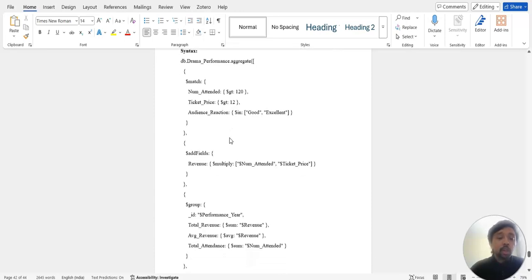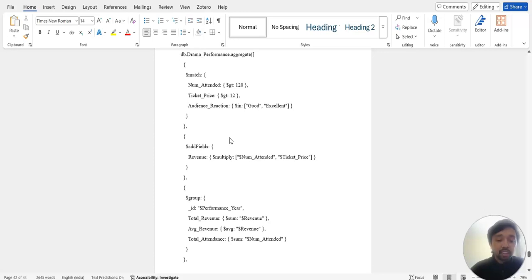Then coming to the next operator, that is the group operator. In this stage, I have been grouping the data by year, using the performance year as the ID, which is the grouping key, followed by the total revenue, which gives the sum of all revenues for that year, and also the average revenue, which gives the average values of revenue per performance, and the next one is the total attendance, which gives a sum total of the attendees count for that year.